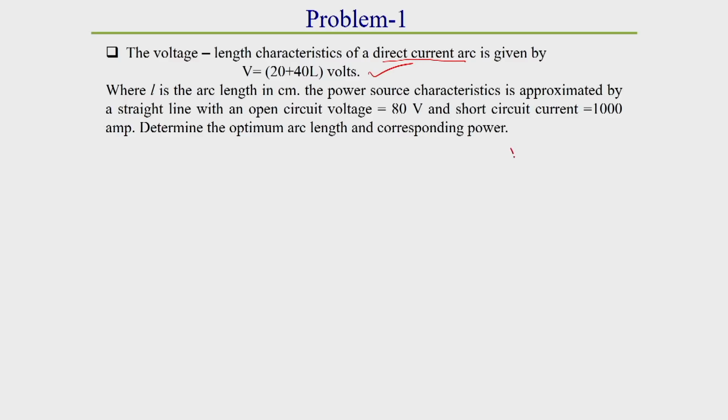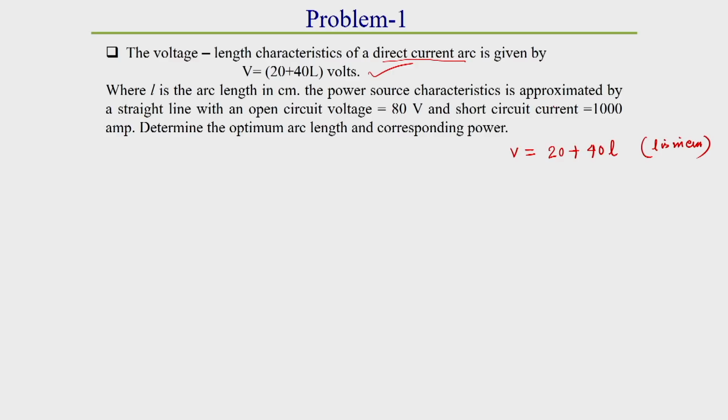So, here V is given as A plus BL. A is 20, B is 40, and L is the length of the arc. What else is given here? L is in centimeters.